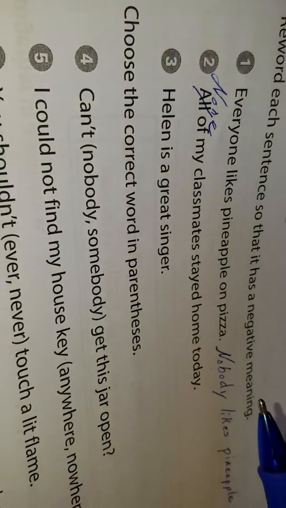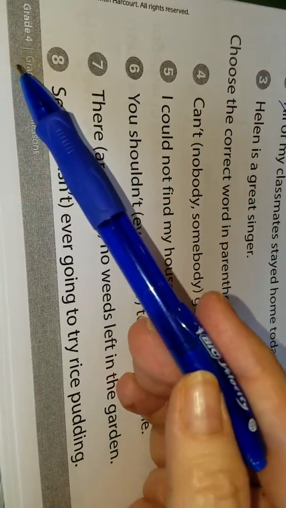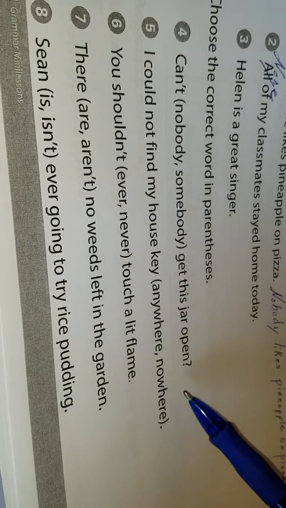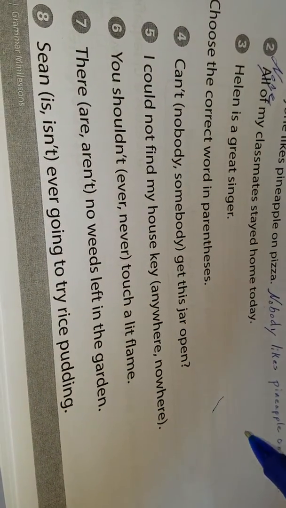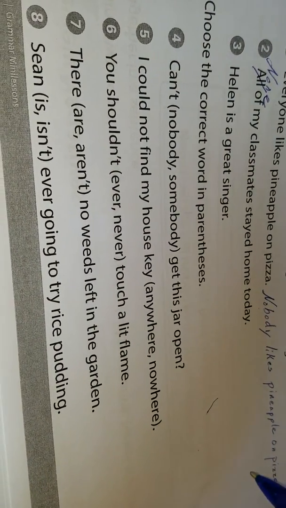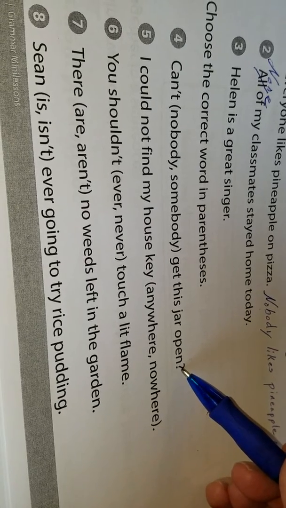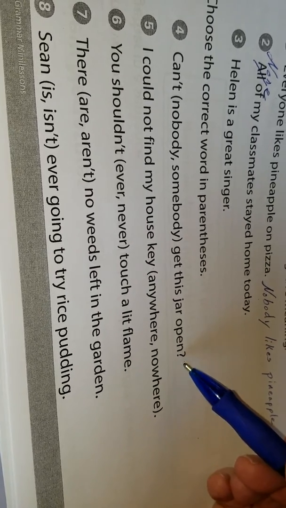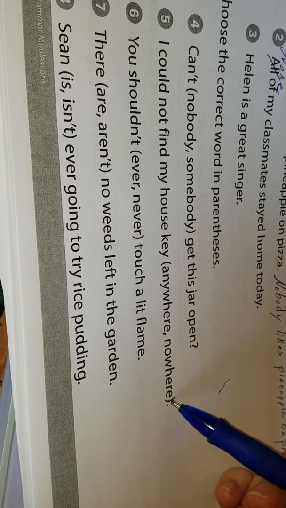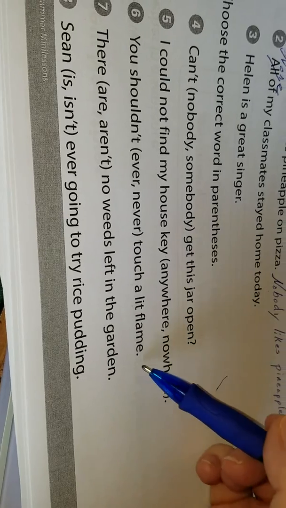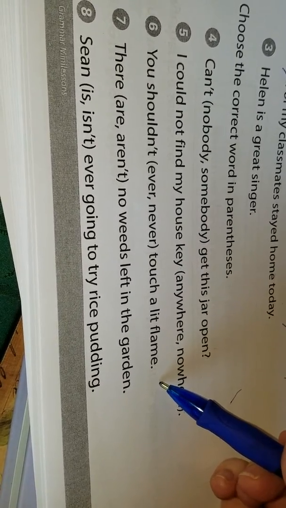All right, so I'm going to leave you to do questions 4 through 8. You simply need to check which word in parentheses is correct. Remember, one negative per sentence. Don't use two. All right. Can't nobody get this jar open? Can't somebody get this jar open? Which one is correct? I could not find my house key anywhere. I could not find my house key nowhere. You shouldn't ever touch a lit flame. You shouldn't never touch a lit flame.